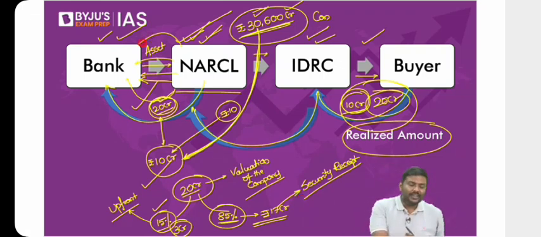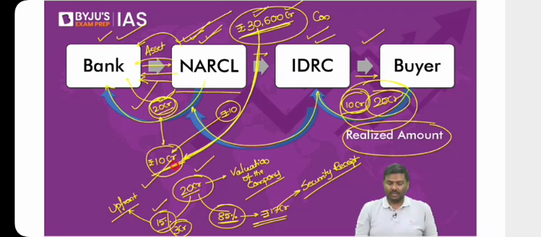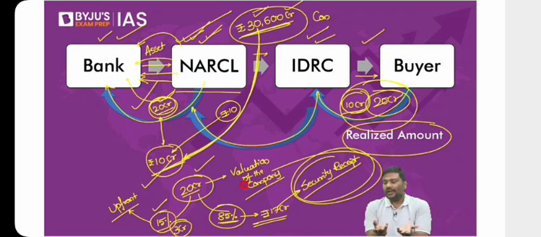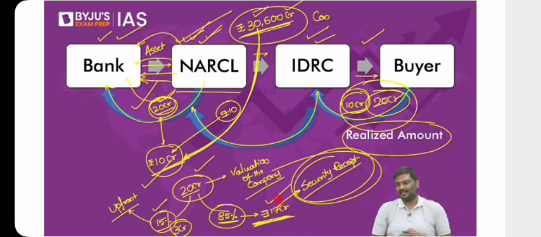Now what if NARCL, which has offered 20 crore rupees for the asset, is not able to generate 20 crore, and has generated only 10 crore? Do you think the security receipts can be honored by the NARCL here? Of course not. It's not possible. Why? You have a security receipt worth 17 crore rupees. How can you pay 17 crore with 10 crore rupees? So obviously no. That's the precise reason. Now the Government of India will provide the remaining amount from the contingent liabilities. This is how the NARCL system is supposed to work.